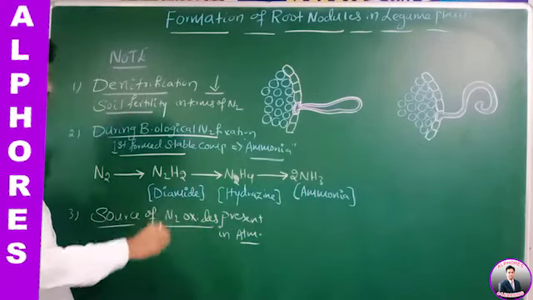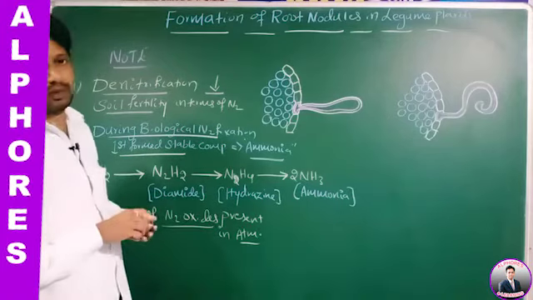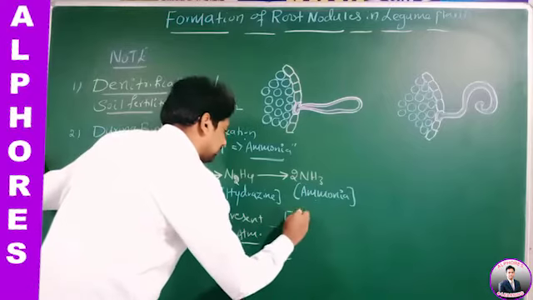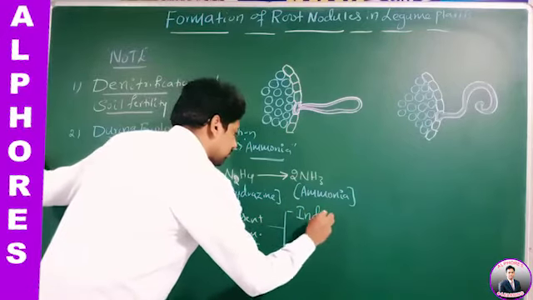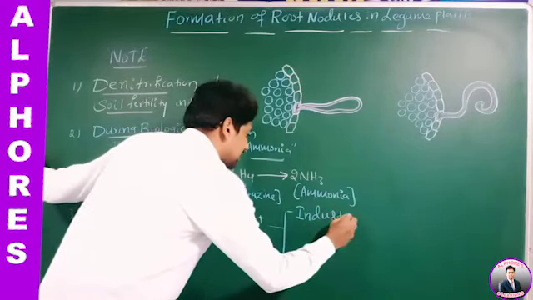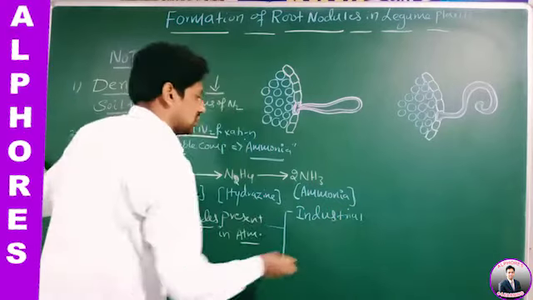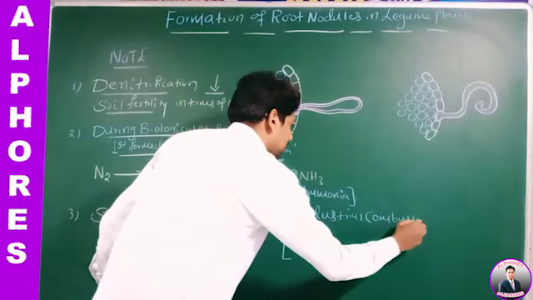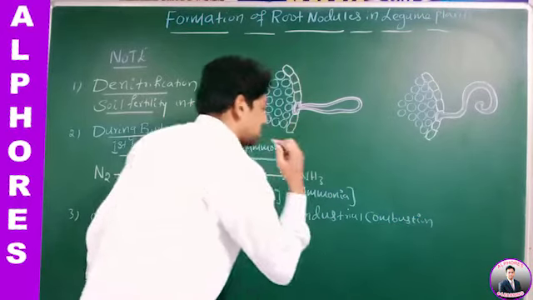We are discussing the source of nitrogen oxides present in the atmosphere. Okay, the first one is industrial combustion.